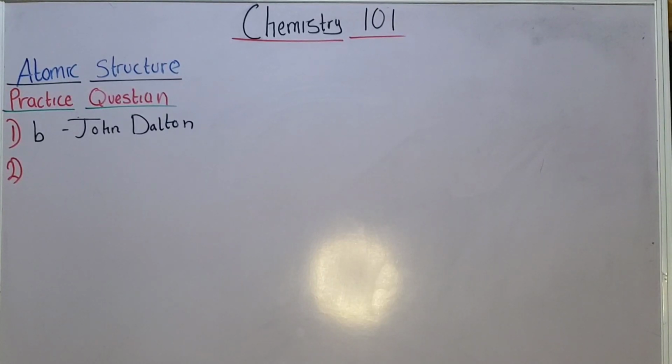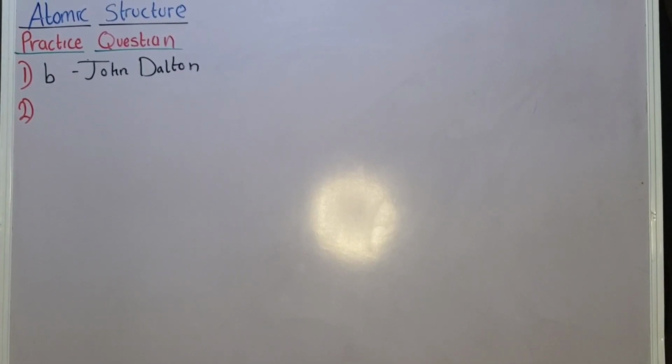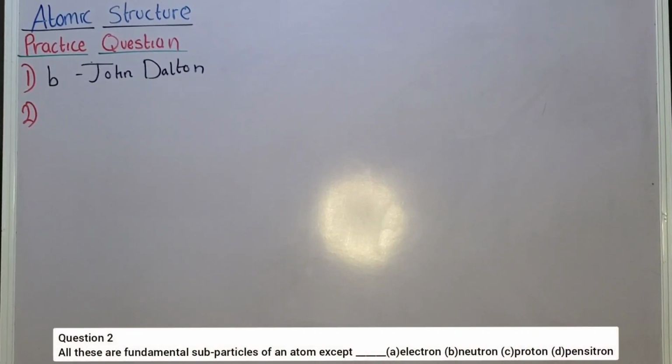But there is another experiment that was carried out by another scientist known as J.J. Thomson. J.J. Thomson, through his cathode ray tube experiment, discovered that atom is made up of negatively charged particles known as electron. You understand what I'm saying? I did a video on that experiment, so if you wish to watch the video, you can check the channel. Just check J.J. Thomson cathode ray tube experiment. And there are other experiments that show that atom is made up of proton and neutron. You understand? Okay.